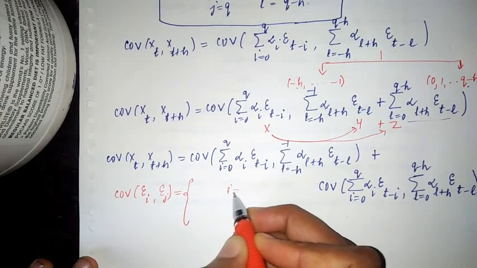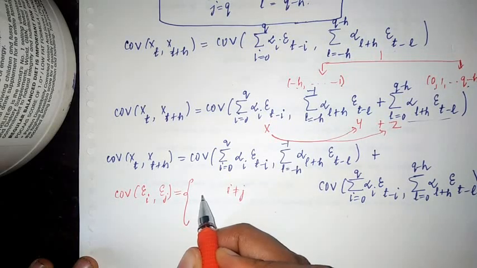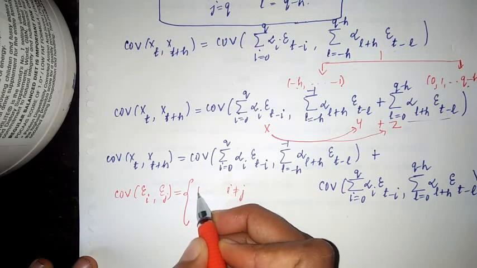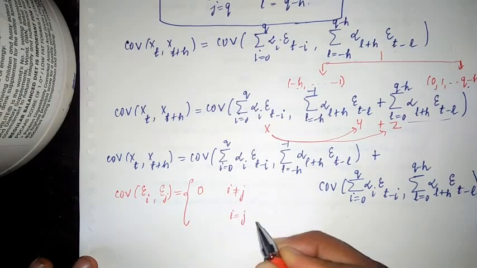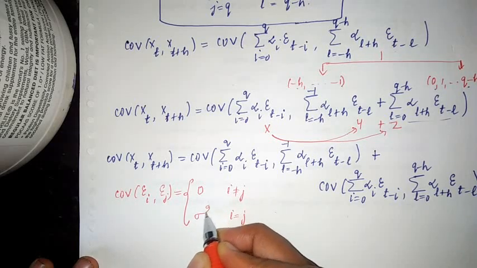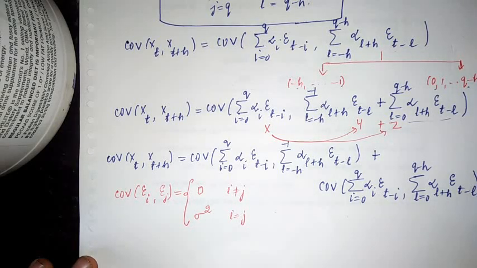So if I is not equal to j, it is white noise and uncorrelated, the covariance will be 0. Whenever I is equal to j, the covariance will be the same as the variance term, that is sigma square. Whenever I is not equal to j, it is 0. Whenever I is equal to j, it is sigma square.